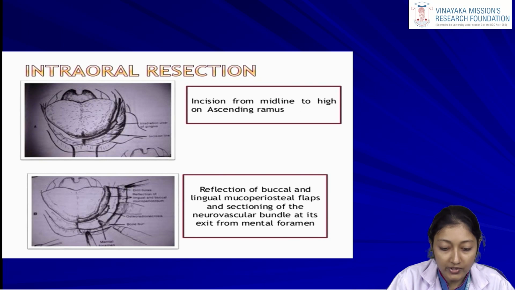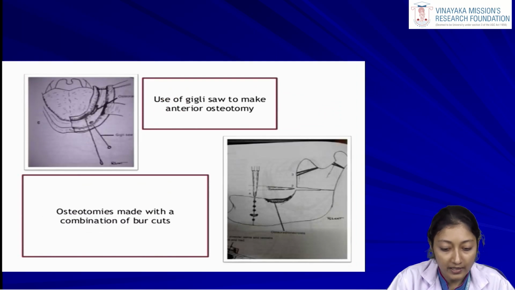In the intraoral procedure, an incision is given intraorally from the midline to a high point towards the ascending ramus. Now we have to reflect the flap, then section the neurovascular bundle exiting at the mental foramen, which is the mental vessels and the mental nerve. Then we can use either a rotary instrument or a Gigli saw to make the osteotomy. That means we are removing that part of the bone which is affected with osteomyelitis.